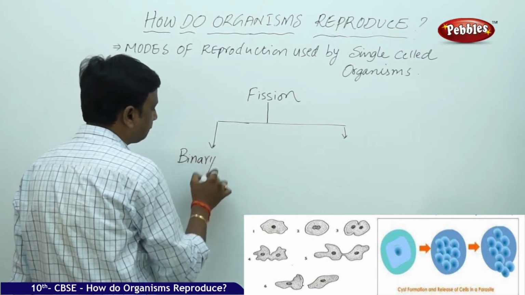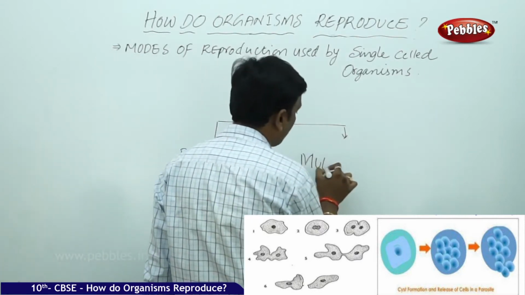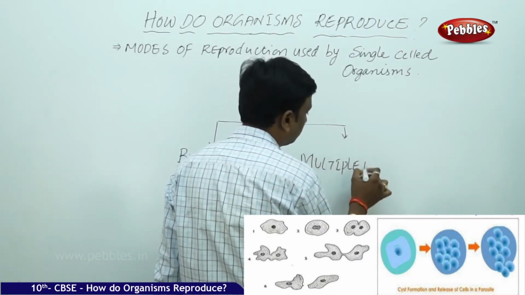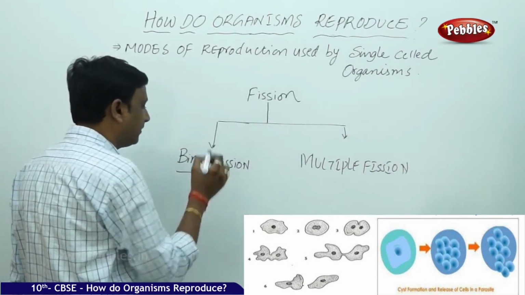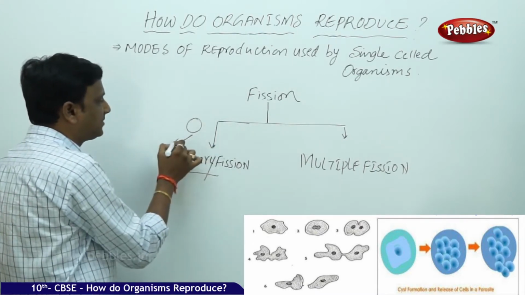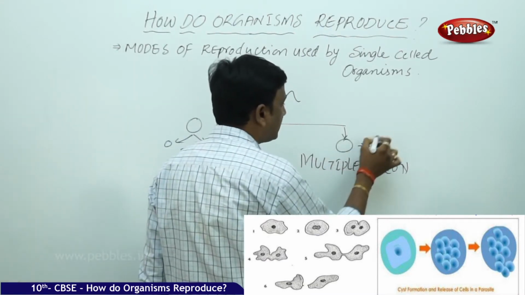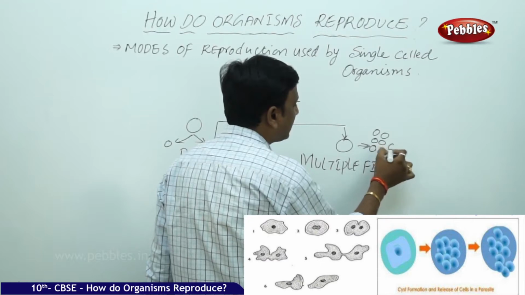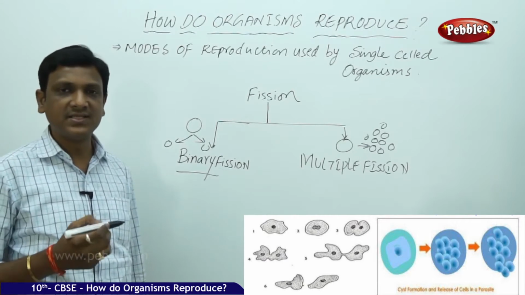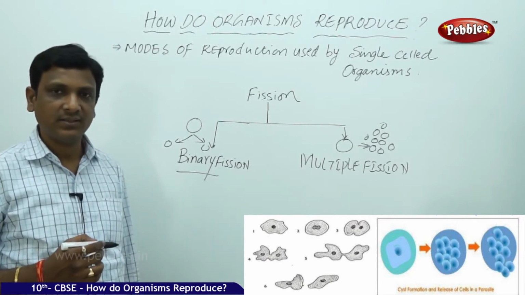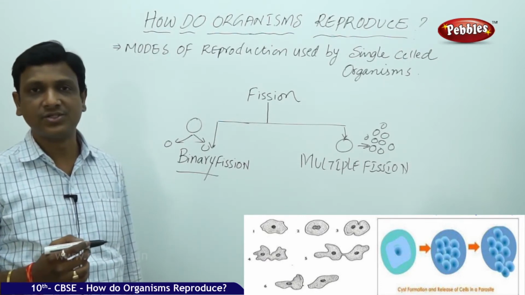Binary fission, and the second one is multiple fission. The name itself tells us that binary, one cell, divides into two daughter cells, that is binary fission. Multiple, one cell divides into many daughter cells. This is called multiple fission. Here cell division takes place. It is at the cellular level, that means the cell divides. Very simple. This is the very simplest form of reproduction.